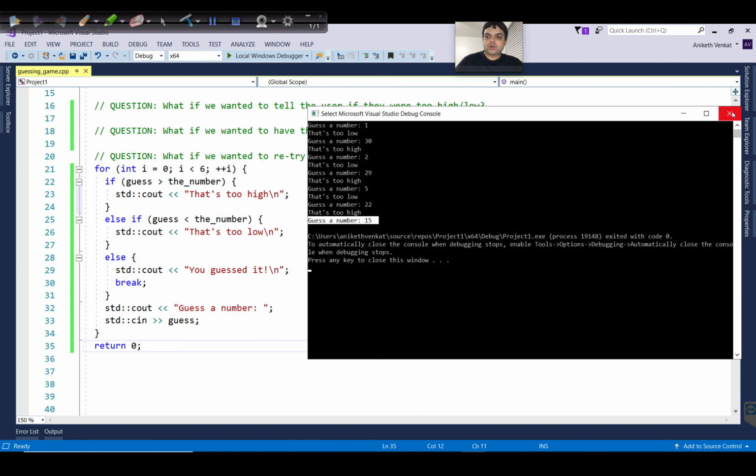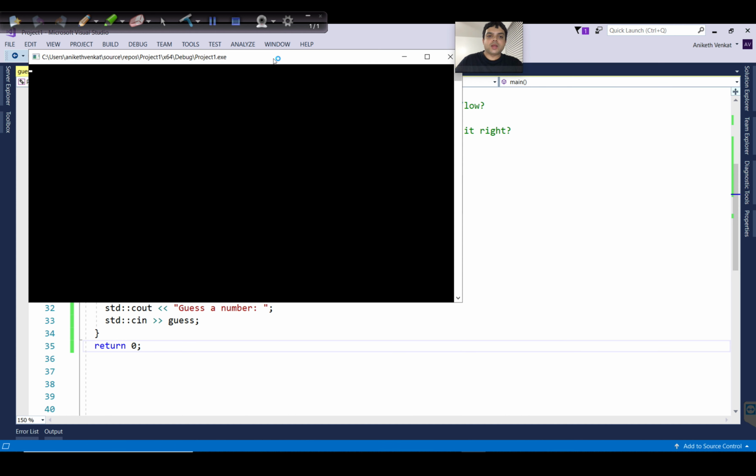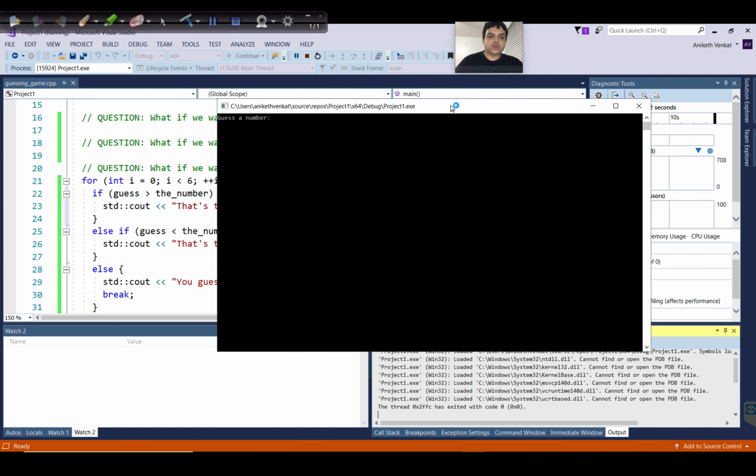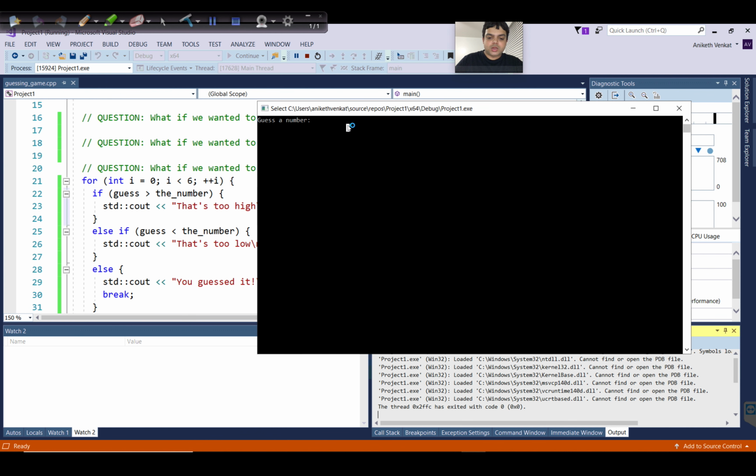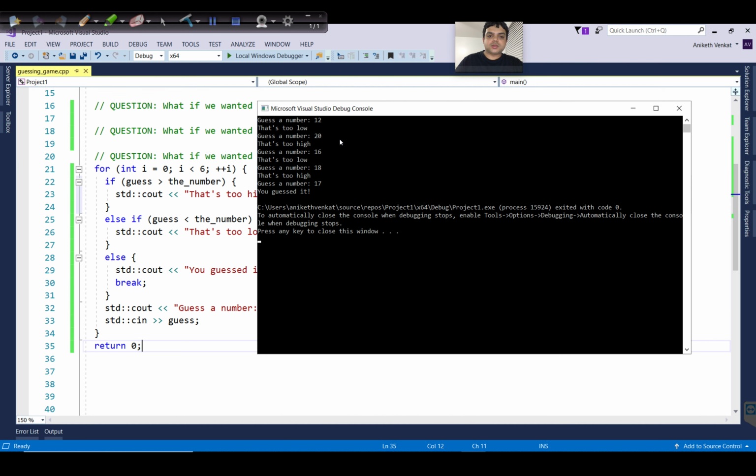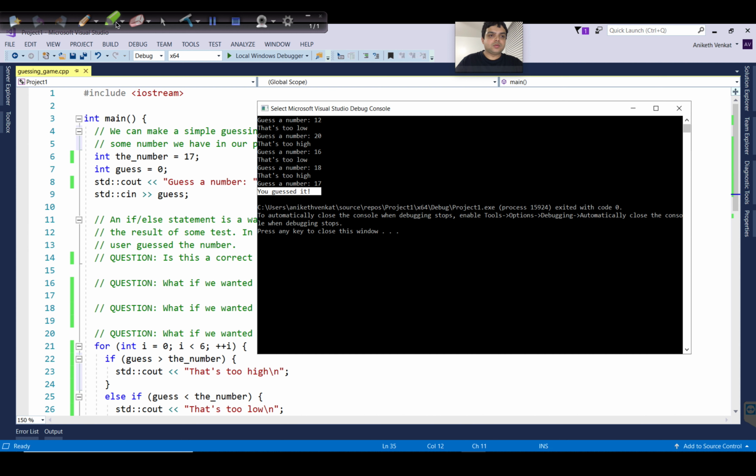So now let's try the same program and let's see if we can guess the number within 6 iterations. So let's try it as 12. 12 is too low. Now let's try 20. 20 is too high. Now let me try 16. 16 is too low. Let's see 18. 18 is too high. Now let's see if 17 is the right guess. And there you go, 17 is the right number. So we can verify this. The number stored within the program is 17.